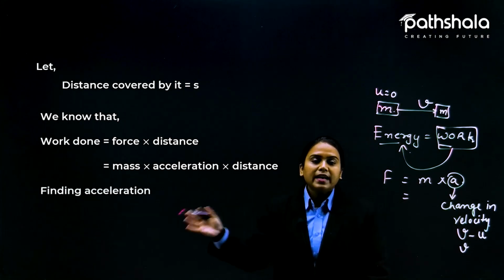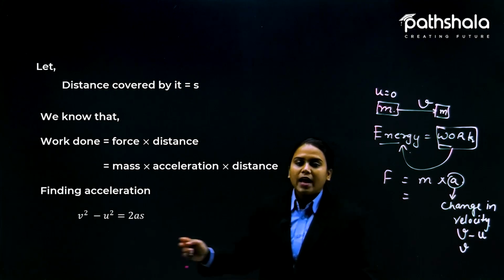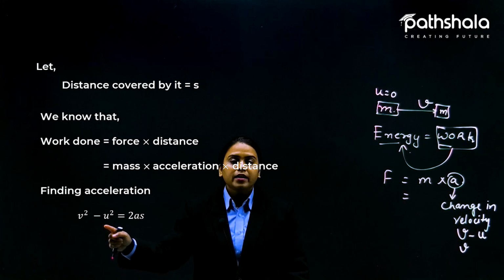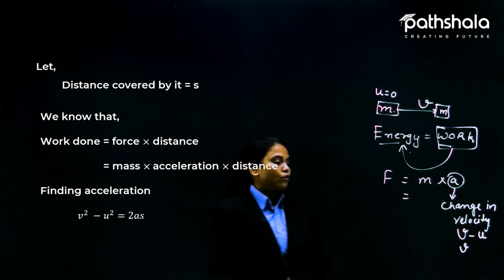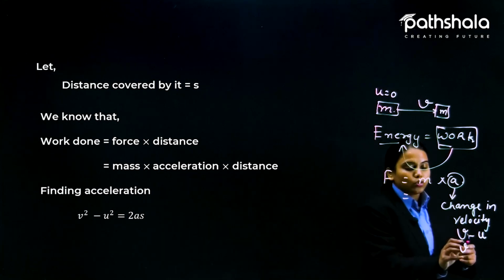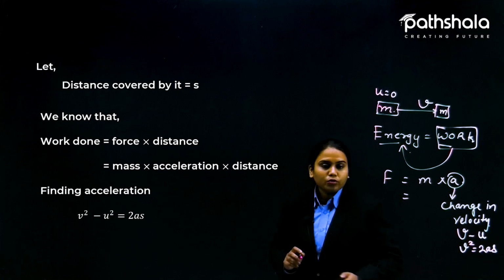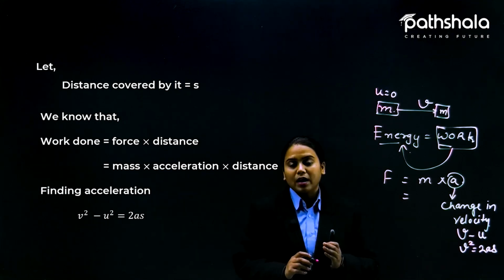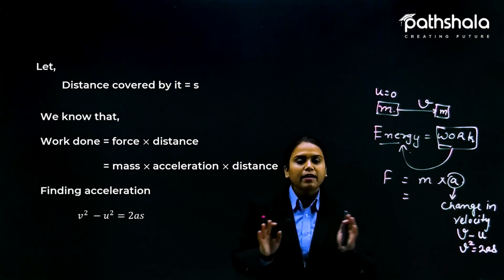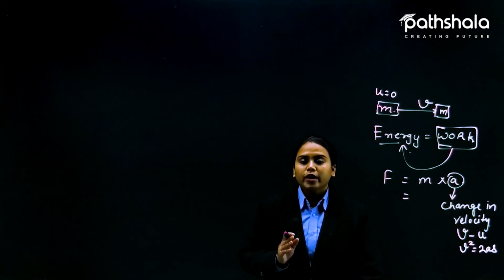To find acceleration, we use the third equation of motion, where u is 0.